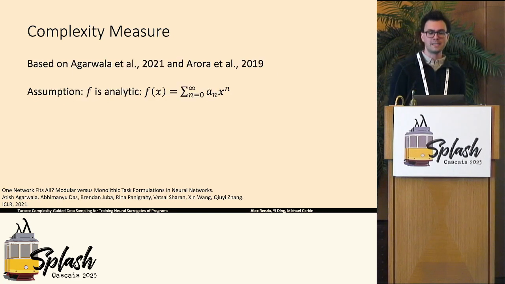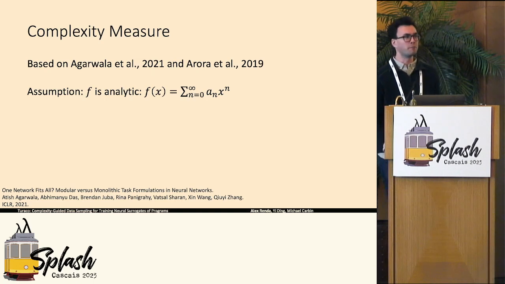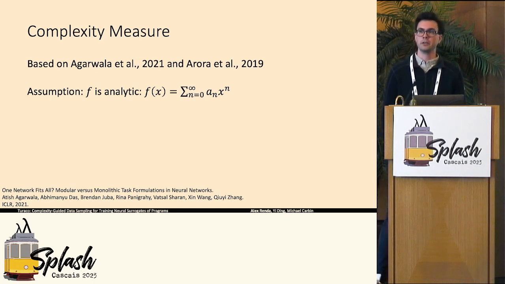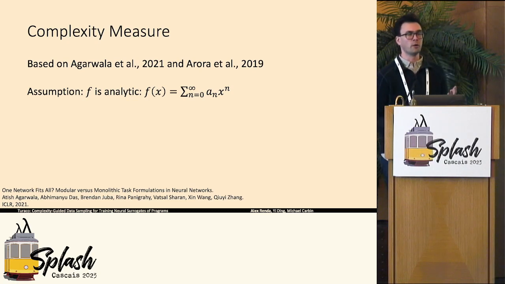What are these sample complexity measures? I've used them sort of informally, but I haven't actually talked about concretely what they are. We can actually take advantage of some recent work from the theoretical machine learning community to compute these sample complexity measures for certain classes of functions. So we can actually know exactly, or an upper bound at least, on the amount of data for certain classes of functions to train a neural network to mimic that.